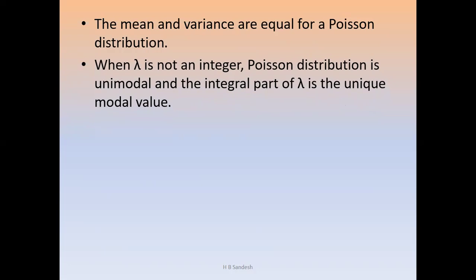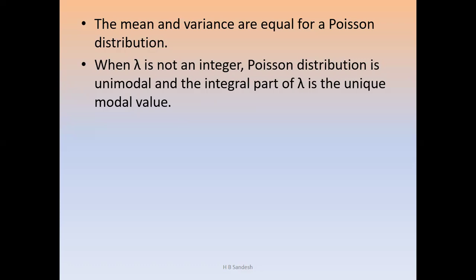Then the Poisson distribution is a unimodal distribution. The integral part of lambda is the unique modal value. Already I told that lambda is not an integer. That means if lambda takes the value 2.3, then 2 is the integral part and 3 is the decimal part. For 3.1, 3 is the integral part, 1 is the decimal part. For 3.4, 3 is the integral part, 4 is the decimal part. Here we consider the integral part of lambda as the unique modal value. In the first case, 2.3, 2 is the modal value; for 3.1 and 3.4, 3 is the modal value.